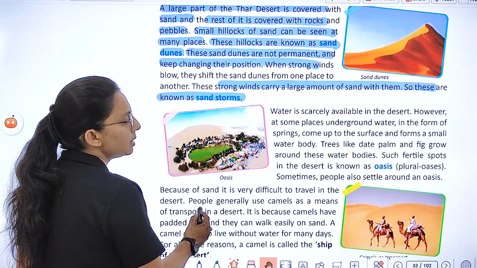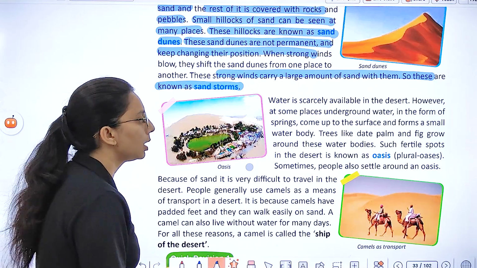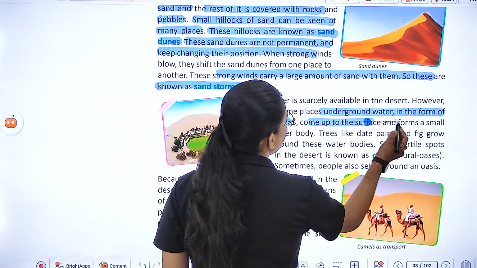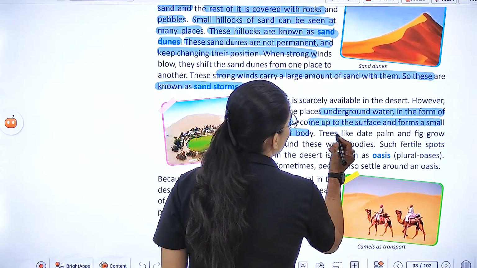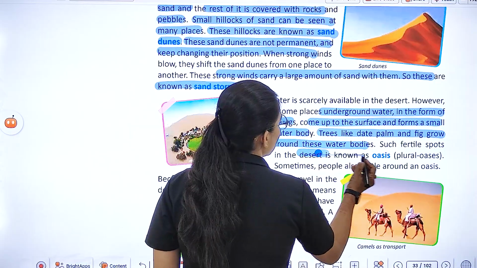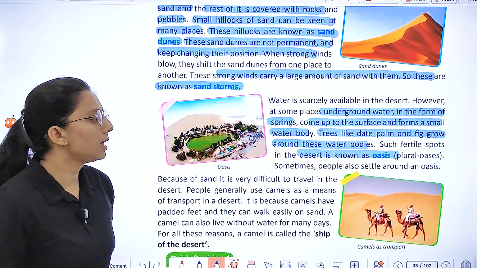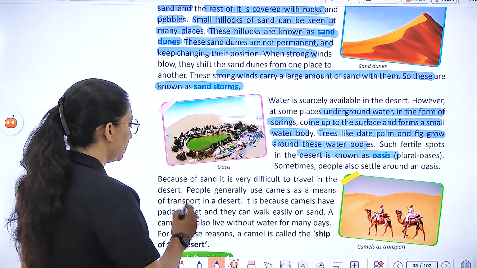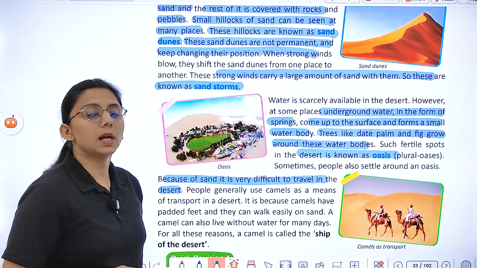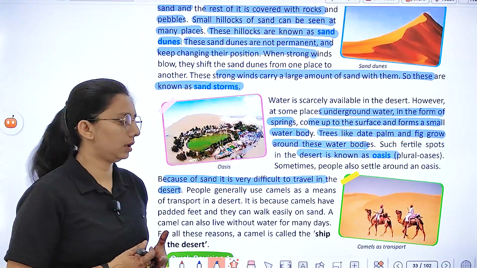Water is scarcely available in the desert. At some places, underground water in the form of springs comes up to the surface and forms a small water body. Trees like date palm and fig grow around this water body. These fertile spots we call an oasis. People also settle around the oasis because it is very difficult to travel on sand in the desert.